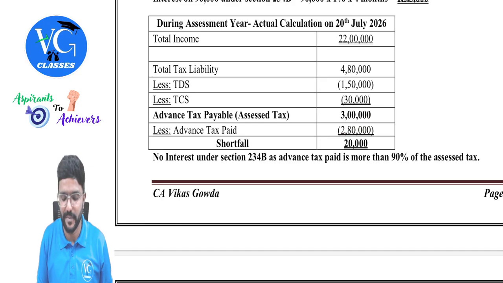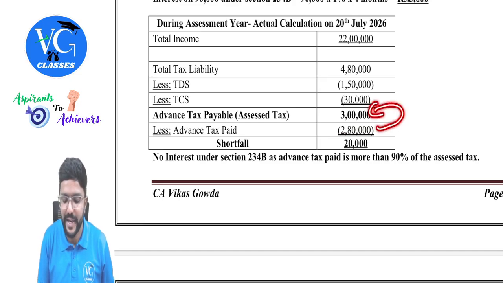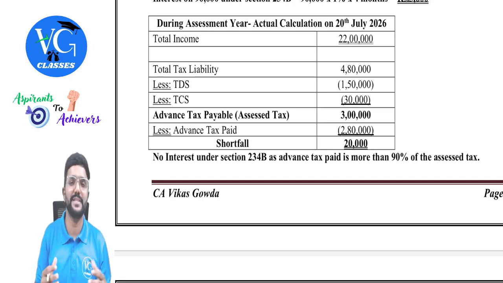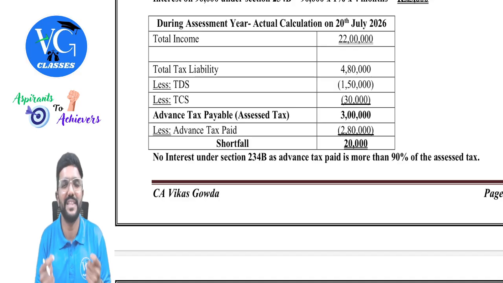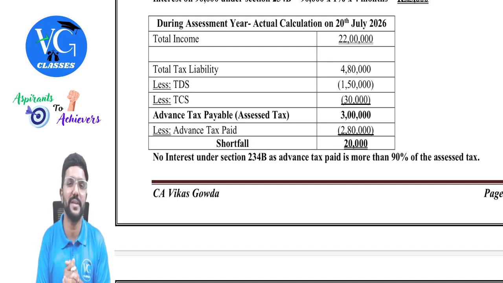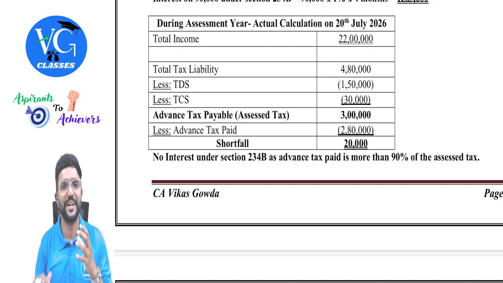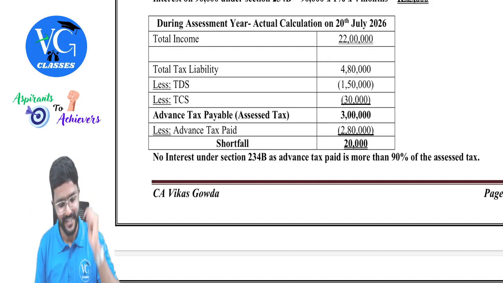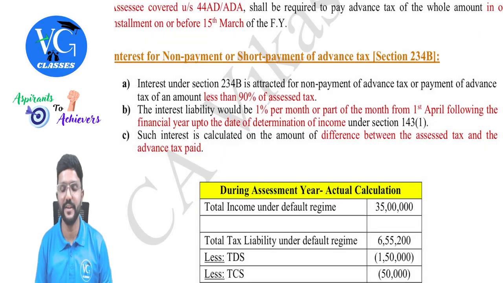Or else let us check 90%. Divide 2 lakh 80 by 3 lakh. Is it more than 90%? Yes. So if it is more than 90%, but within 100%, even though there is a shortfall, it is within 10%. So let us not charge interest. So there is no interest, guys, under section 234B. Clear? Means if there is a small difference up to 10%, they are okay to accept it. But if the shortfall is more than 10%, means they're asking you to pay interest on the entire shortfall. Got it?